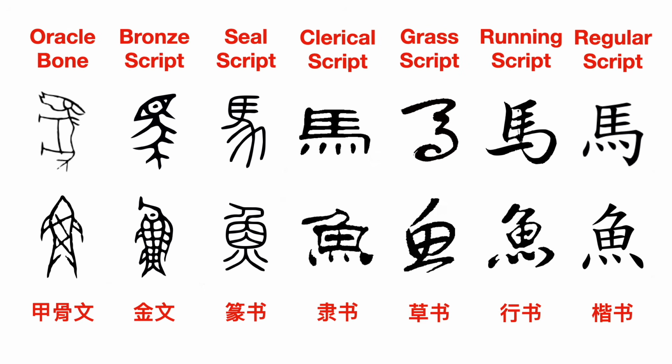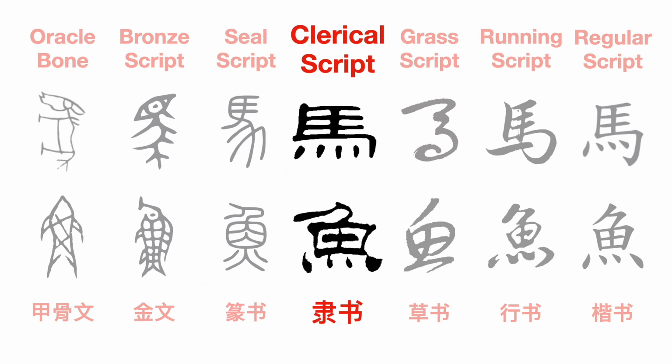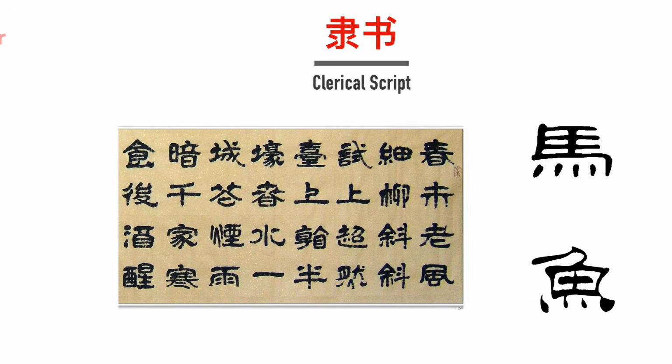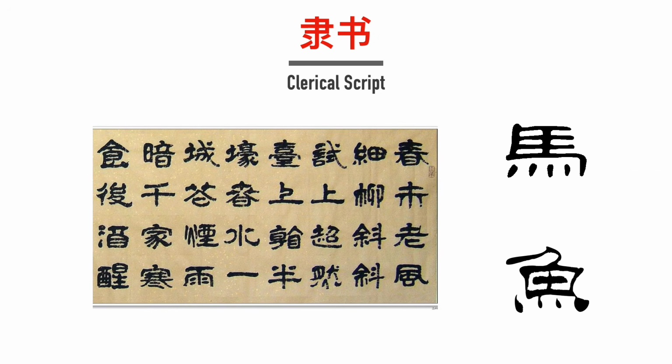The next evolution of Chinese characters would quickly come in the form of 隶书, clerical script. As the first of the modern Chinese characters, Clerical Script became popular in the Han Dynasty and can still be seen to this day. It originated in the Qin Dynasty as a form of handwriting and eventually became its own style.